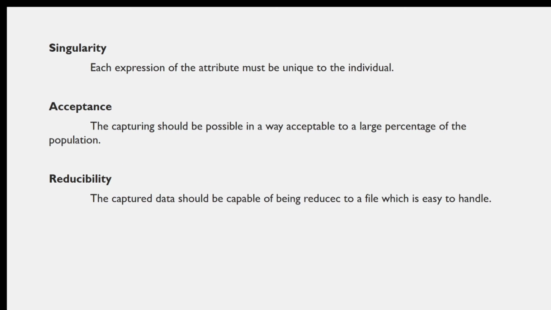Each expression of the attribute must be unique to the individual, and the characteristic should have sufficient unique properties to distinguish one person from any other. We can say if we are taking height, hair, weight, or eye color, these attributes are unique, assuming a particular precise measure, but they do not offer enough points of differentiation to be useful for more than categorizing. So by looking at their hair or their weight, we can't tell that this is a characteristic specific to that person only.